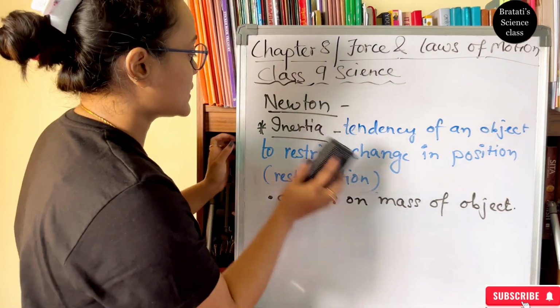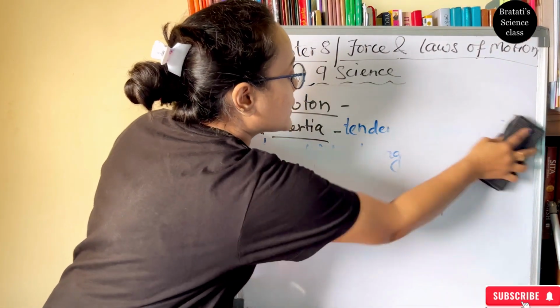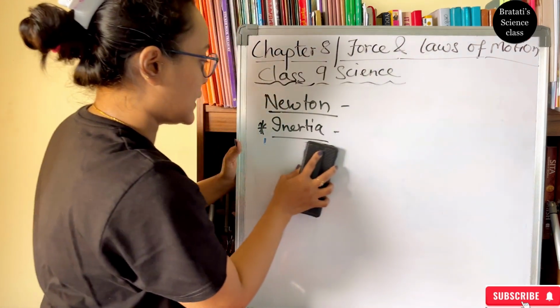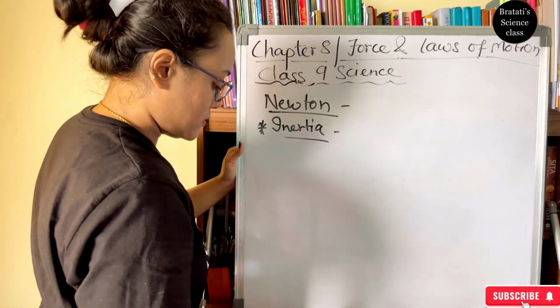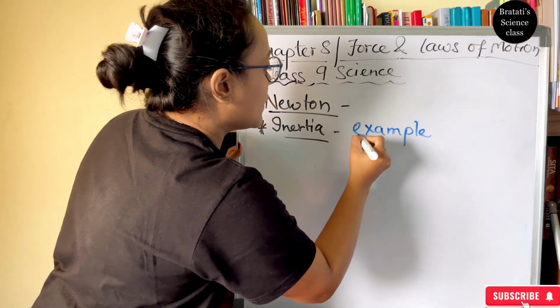Now let's see one example. The examples of inertia we are doing now. Inertia is the tendency to remain in the same position. We will now see some real life examples.